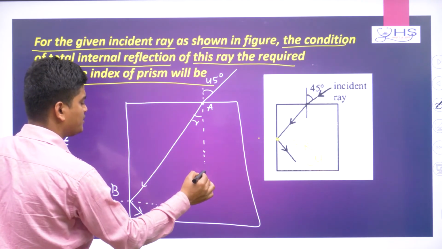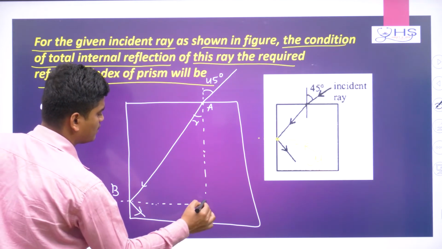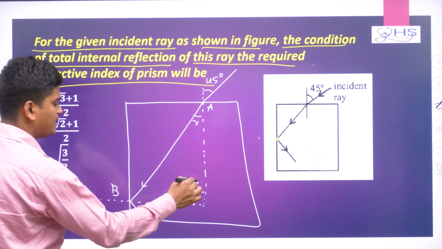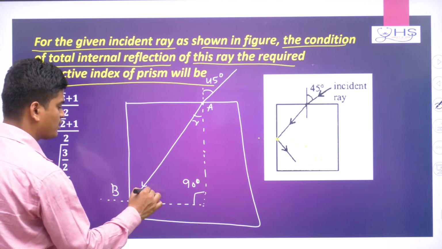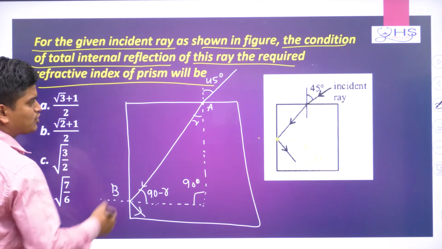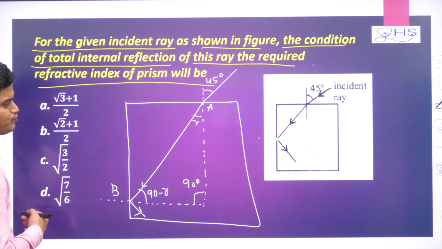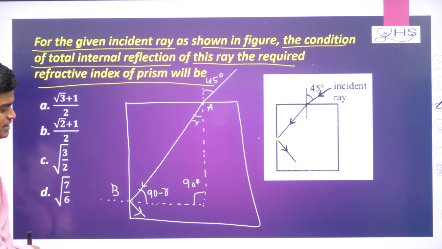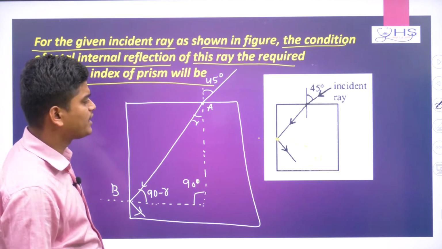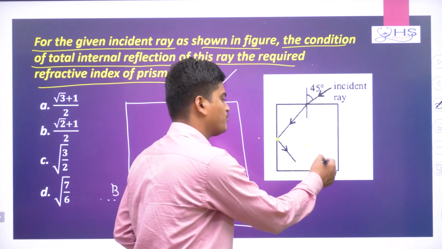Now if this is the condition, you can tell this angle is 90 degree, and this will be nothing but 90 minus R. So point A, point B, like this it is coming. Now at point A you can apply Snell's law. At point B also, normally TIR is happening. Taking the TIR condition, you can get some value of mu basically.